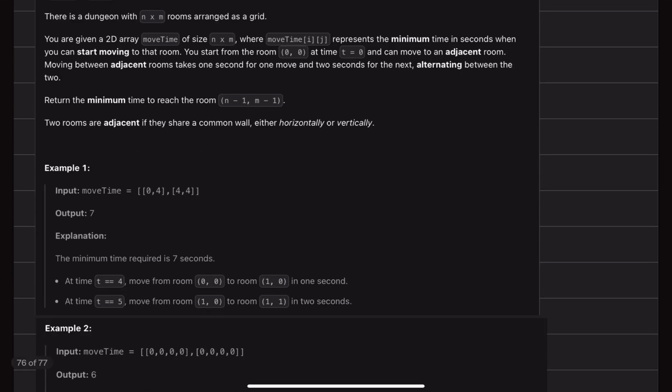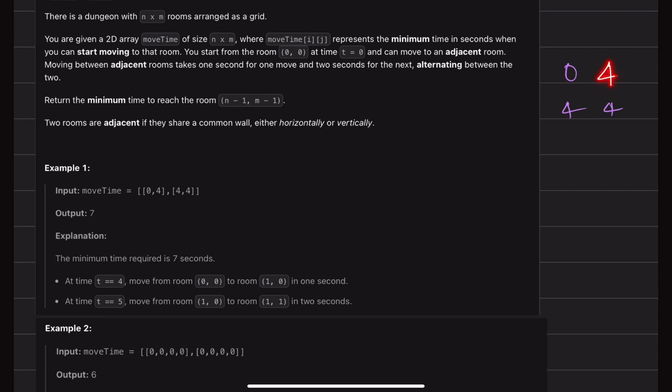But let's first see this example, how the answer is being generated for this. So we have this 0, 4, 4, and 4. I will be starting from this position. So starting from this, to reach this, how much time will I take? In the beginning, my time is 0, but this room gets open at 4.